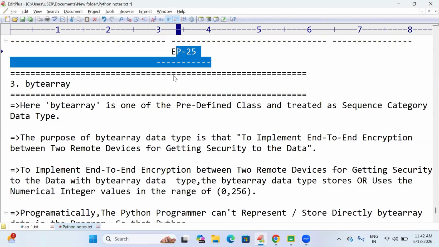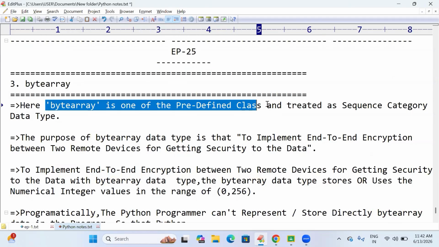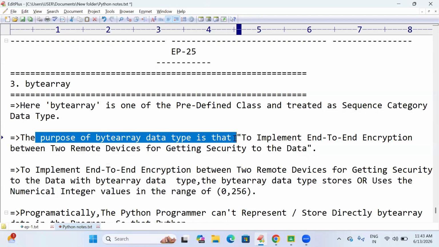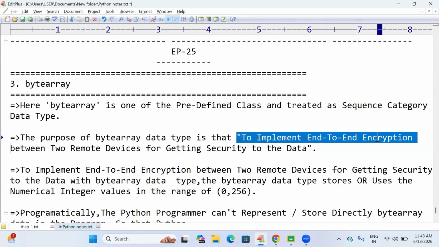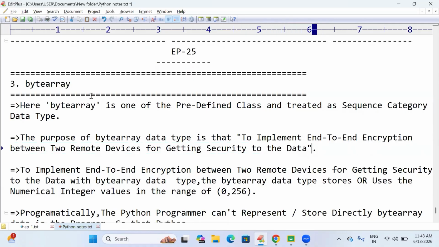In today's episode, we are going to discuss the byte-array data type. Byte-array is one of the predefined classes, treated as a sequence category data type. In the sequence category, the third data type is known as the byte-array data type. The purpose of the byte-array data type is to implement end-to-end encryption between two remote devices, to get security for the data. For that, we are going to use this byte array.